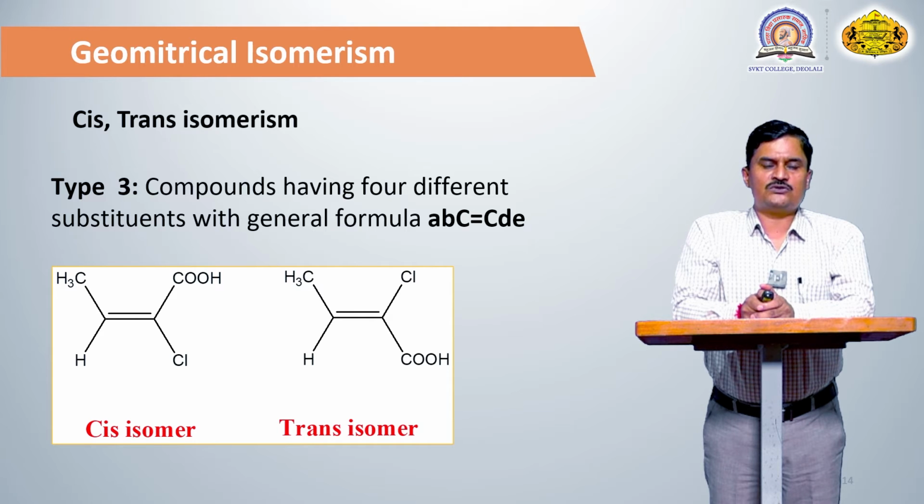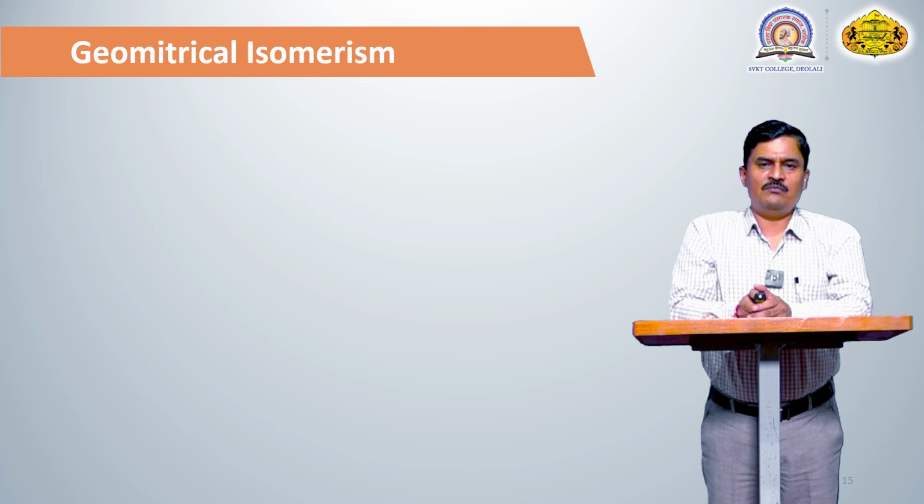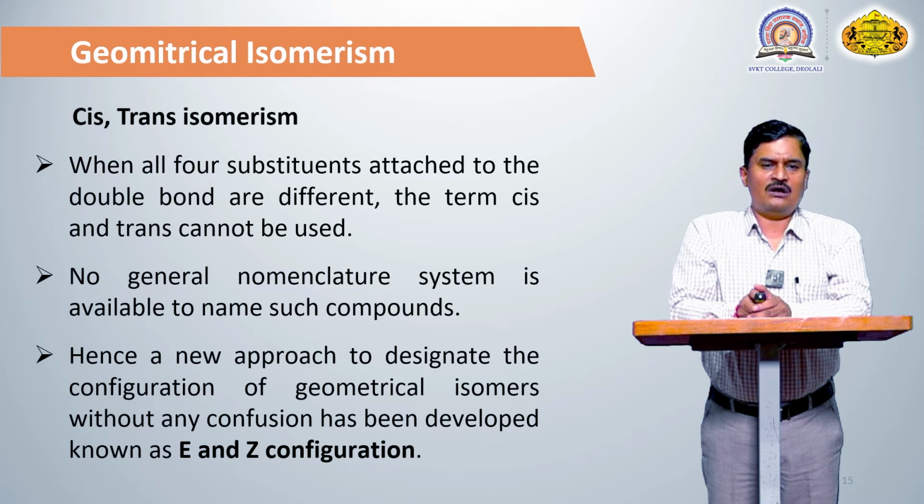Here these two groups, CH3 and CHO, are different, but both groups have a carbon atom. That's why this compound may be known as cis or trans. But this type 3 has some limitation: if a carbon-carbon double bond is attached with 4 different groups, this system is not applicable.